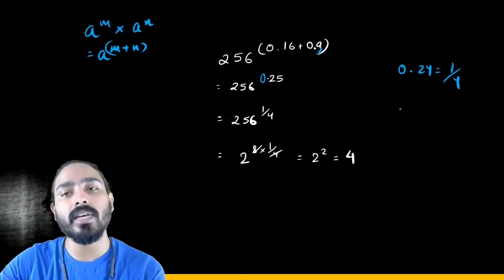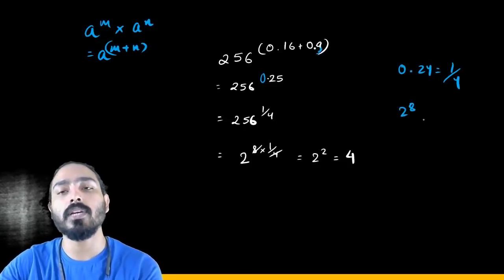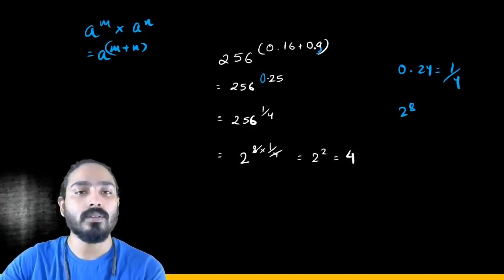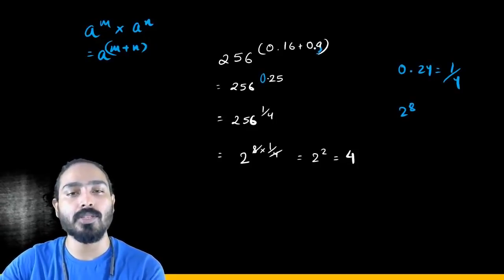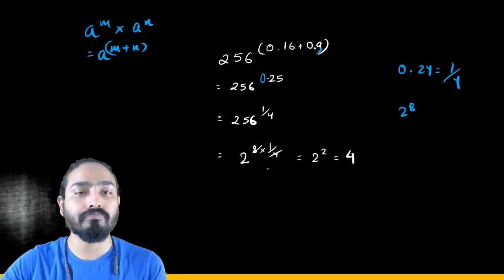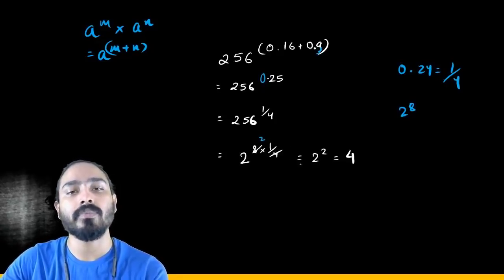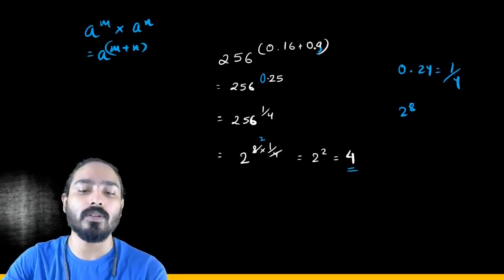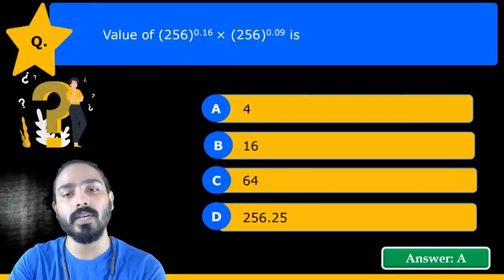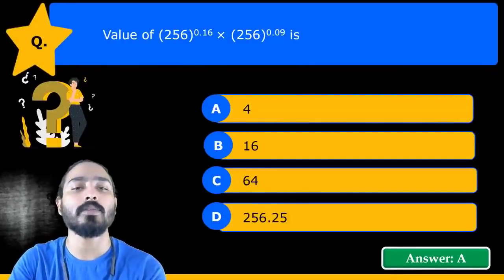256 is already equal to 2 to the power 8. If we multiply 2, 4, 8, 16, 32, 64, 128, 256, so 2 to the power 8, right? So 2 to the power 8 into 1 upon 4 gives you 2 to the power 2, and that will correspond to 4. That is our answer, 4, right? It is the right answer. Let's move ahead.